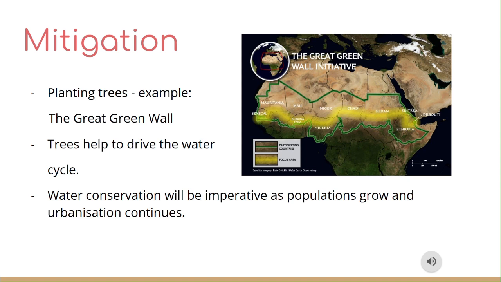Another way we can manage the effects of drought is conserving water where possible. This means installing low-flow taps and shower heads and capturing rainwater to water plants and flush toilets.